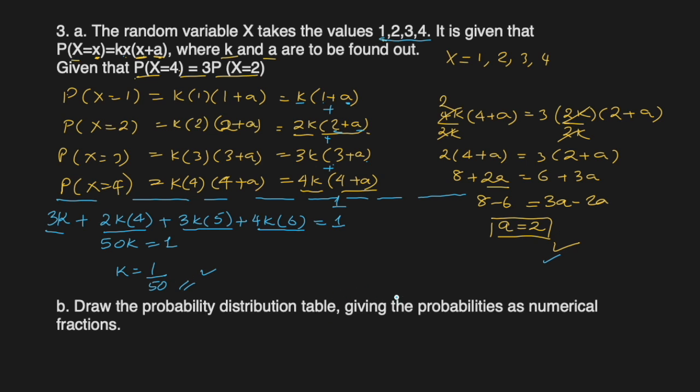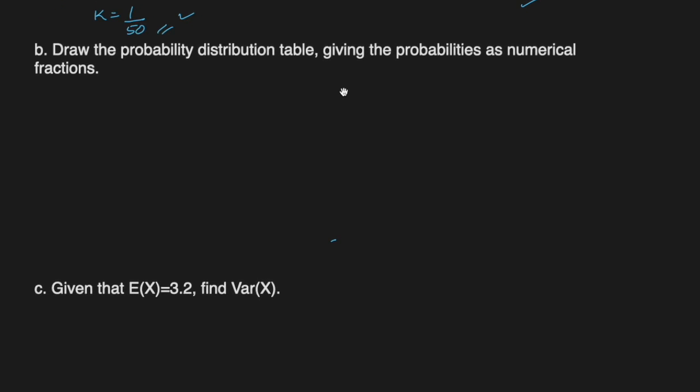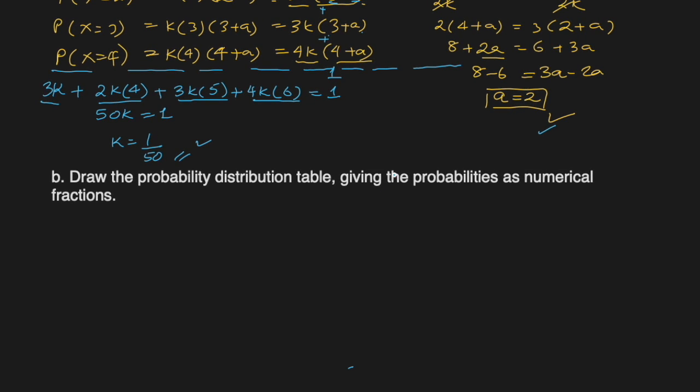Okay, next one says draw the probability distribution table, obviously giving probabilities as numerical values. So we'll need the first part. Let's draw the probability distribution table. We'll say x first, so we have 1, 2, 3 and 4. Probability that X is equal to x.